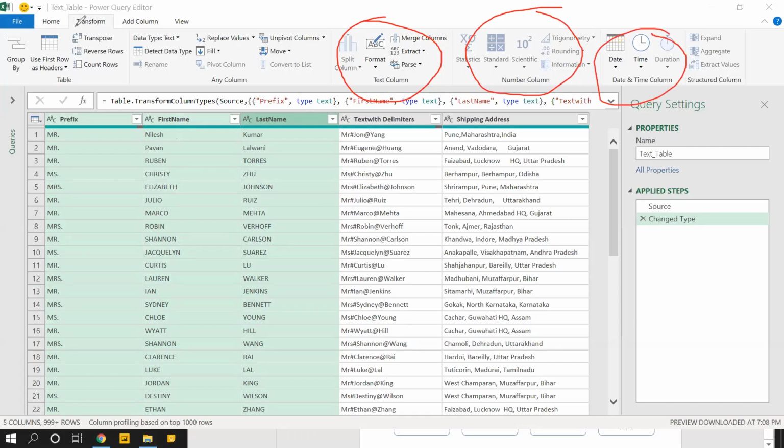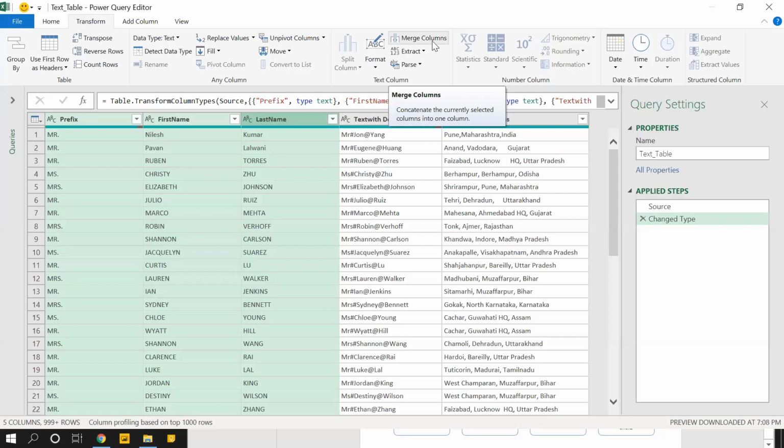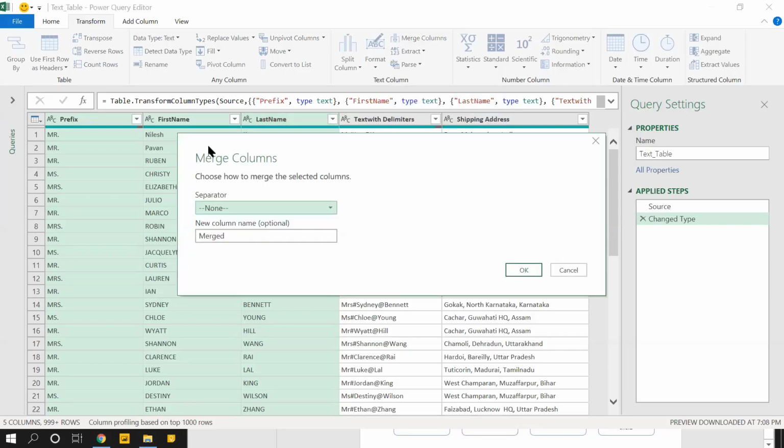I am in the transform menu bar, and here I'll select the option. If you see, this function is merge columns. Clicking on merge columns, it will ask me a few questions, like what should be the separator between them.